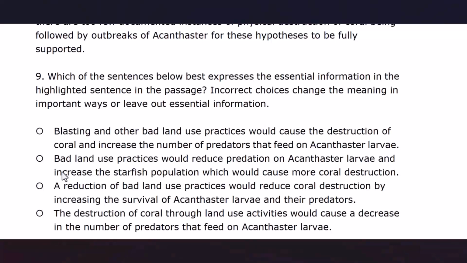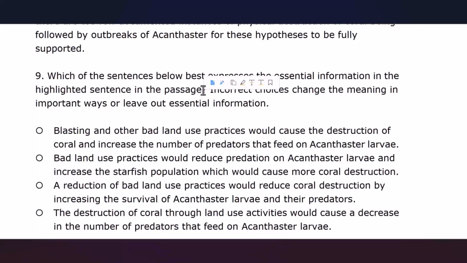Question 9. Which of the sentences below best expresses the essential information in the highlighted sentence in the passage? So, fortunately, in this question, we have a question mark at the end of the sentence. Thank God. Incorrect choices change the meaning in important ways or leave out essential information.